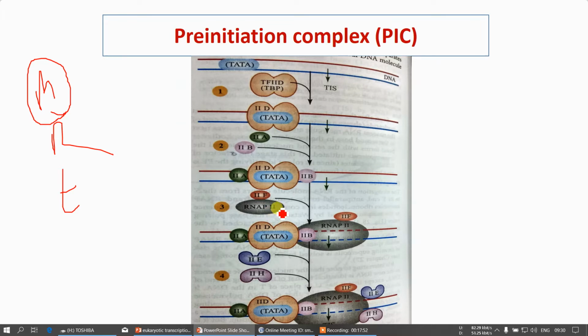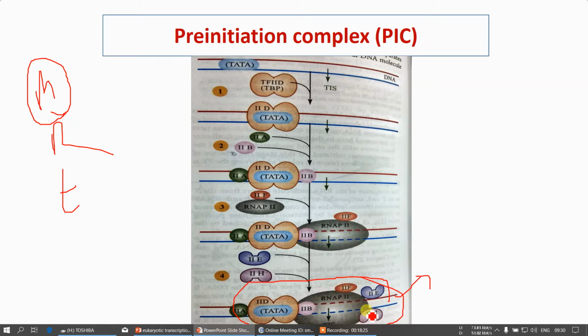Then next is your RNA polymerase along with transcription factor 2F, which will get in contact with this complex, and finally 2E and 2H, all these factors will be attached. So this complex is called the closed complex, right? RNA polymerase and the remaining complexes in contact with your promoter site is known as the closed complex.